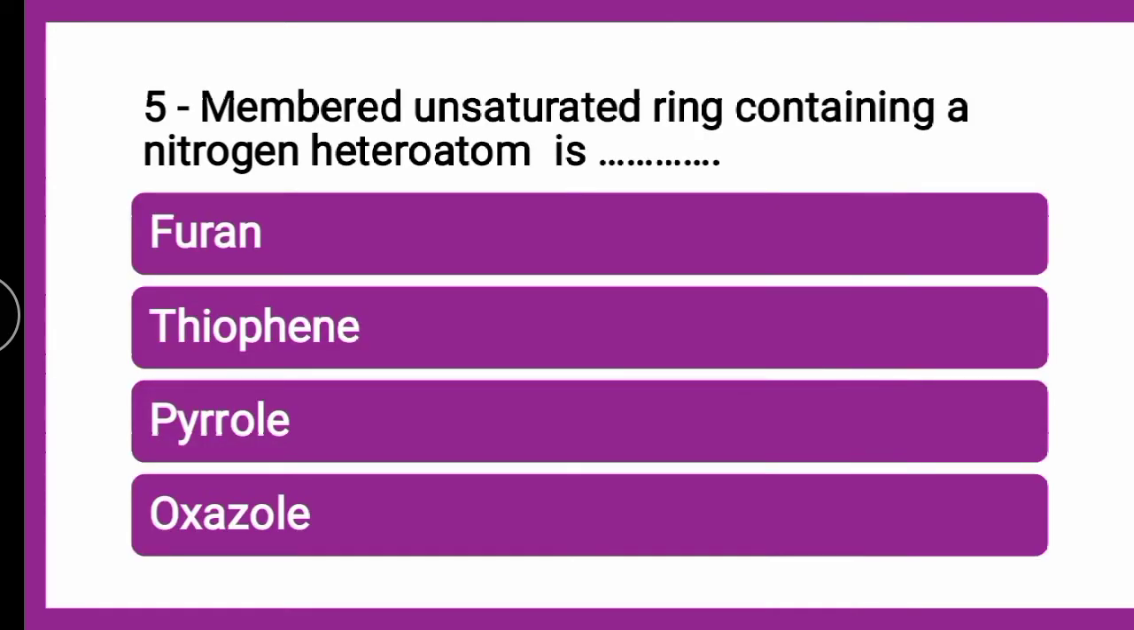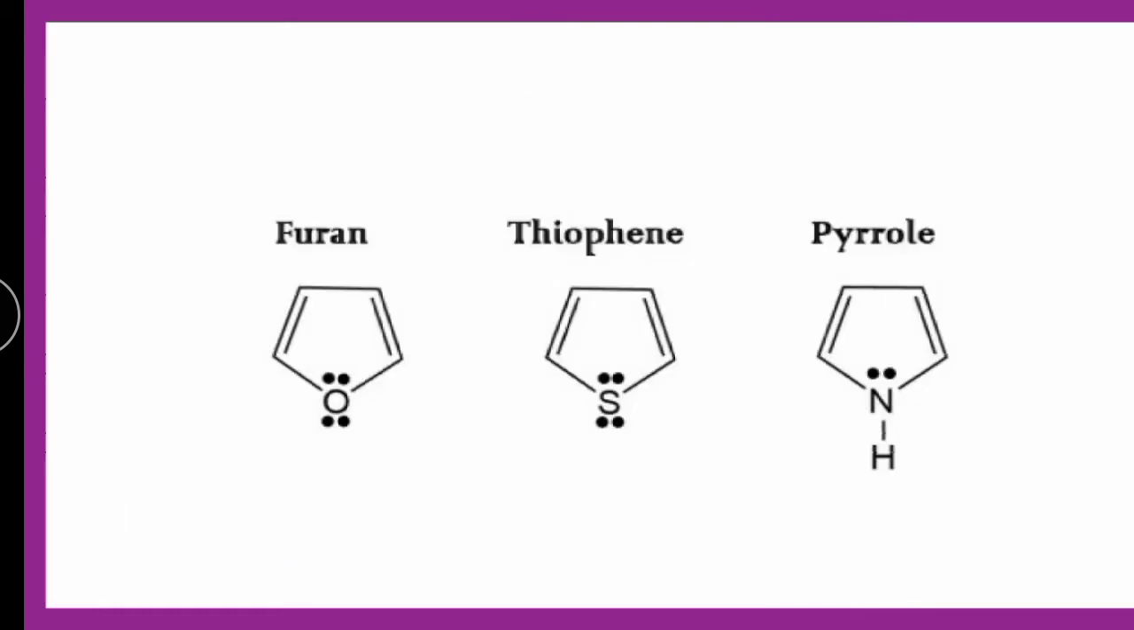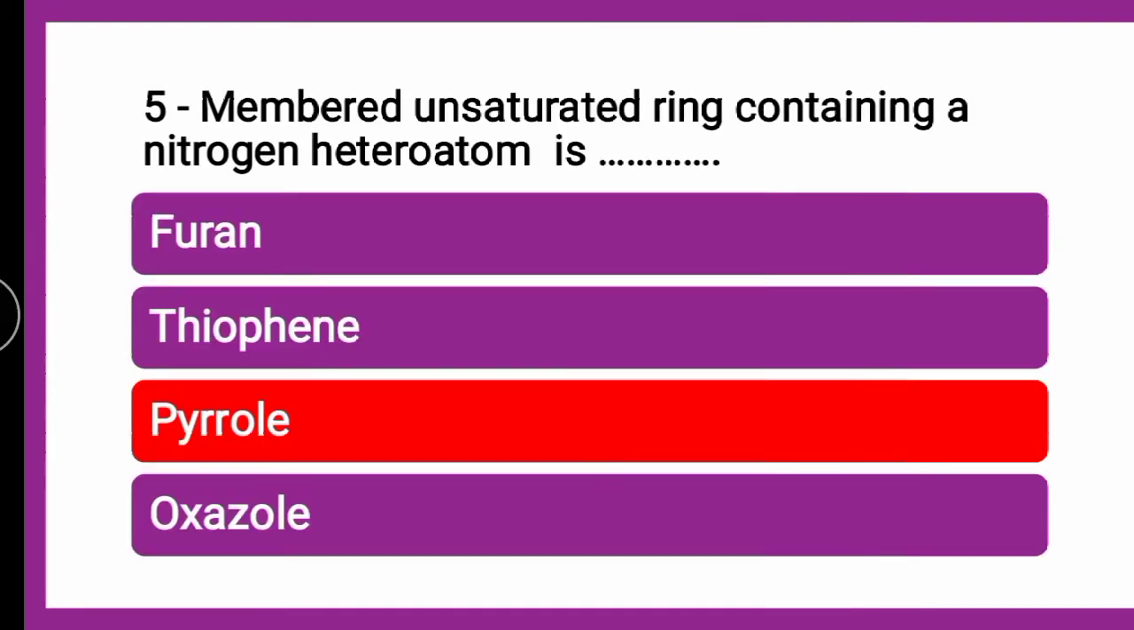The next question is: five-membered unsaturated ring containing a nitrogen atom is dash. Whether it is furan, thiophene, pyrrole or oxazole, the correct answer is pyrrole. Five-membered unsaturated ring containing nitrogen heteroatom is pyrrole, wherein nitrogen containing is pyrrole, sulfur containing is thiophene, and oxygen containing is furan. So here in the given question, which contains nitrogen heteroatom is nothing but pyrrole.